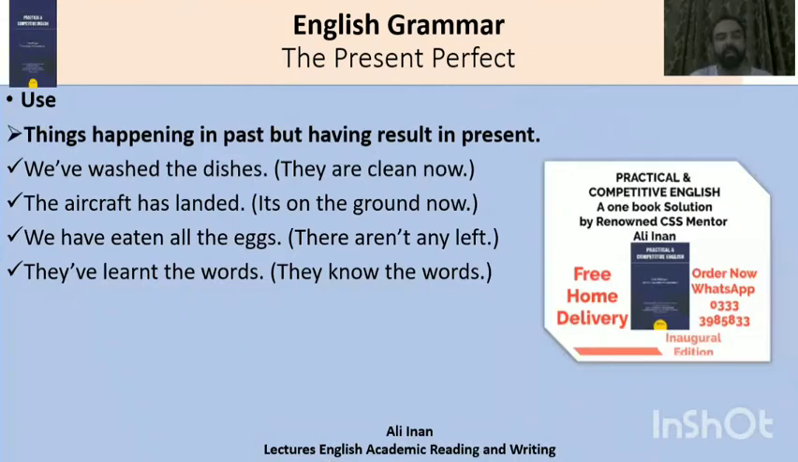Now discussing the usage of the present perfect tense. The present perfect tense can be used for things happening in past but having result in present time. यानी कोई ऐसा एक्शन या ऐसा इवेंट, प्रोसेस या स्टेट ऑफ बीइंग जो कि पास्ट में हुई लेकिन उसका रिजल्ट प्रेजेंट में मौजूद हो, वो रिजल्ट खत्म ना हुआ हो.